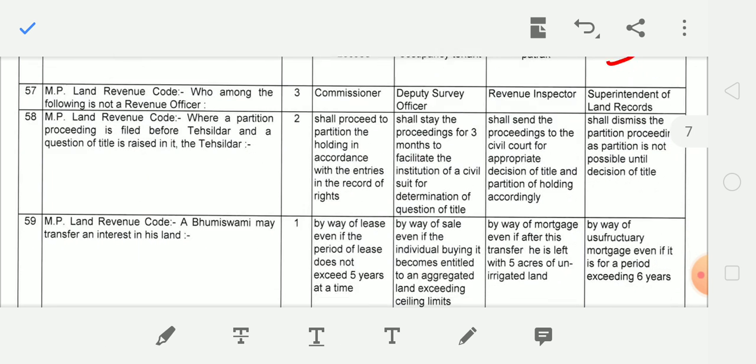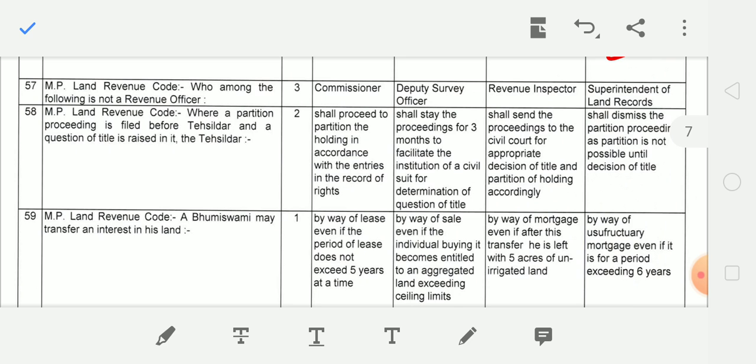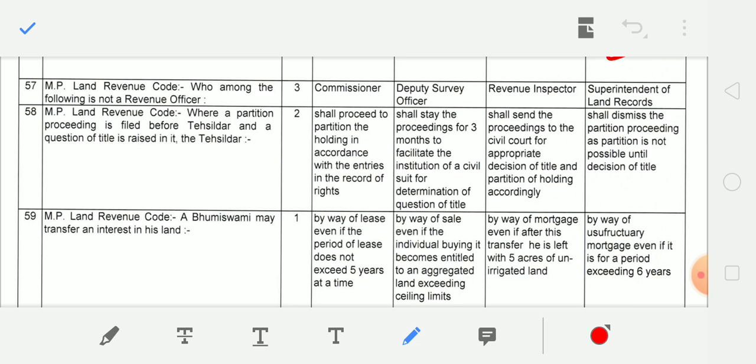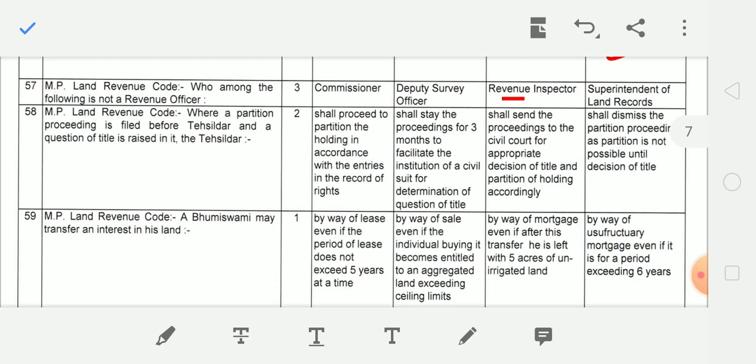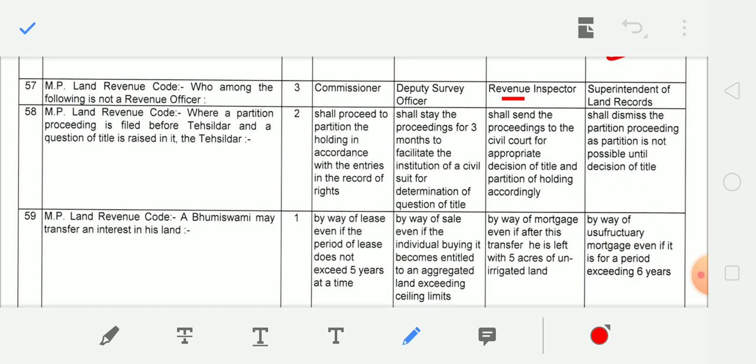Next question, who among the following is not a revenue officer? Revenue inspector is not a revenue officer. Where a partition proceeding is filed before the Tehsildar and a question of title is raised in it, the Tehsildar shall stay the proceeding for 3 months to facilitate the institution of a civil suit.